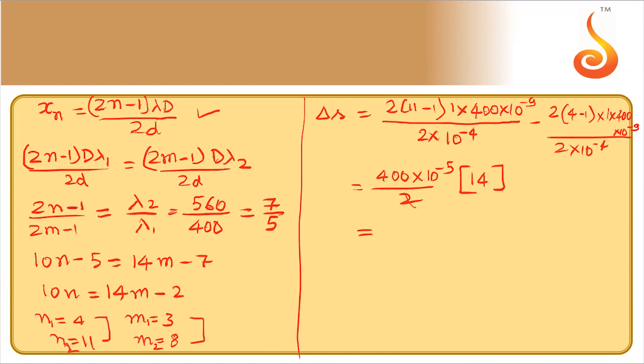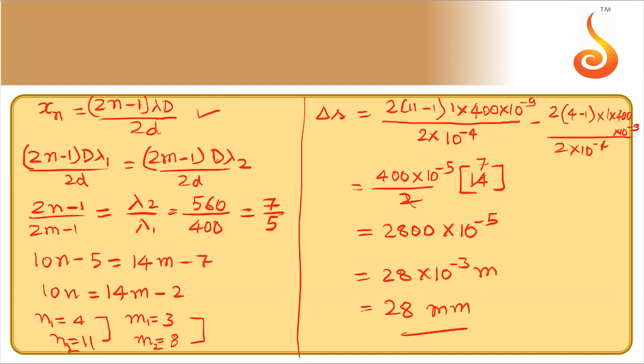So 2 ones are 2, 7 fours are 28, 2800 into 10 to the power minus 5. That is 28 into 10 power minus 3 meter. That is 28 millimeter. That is option D.